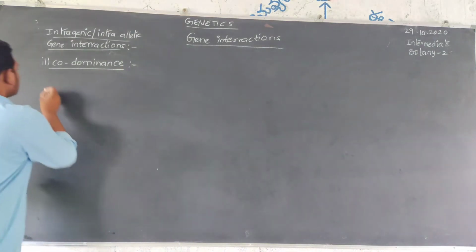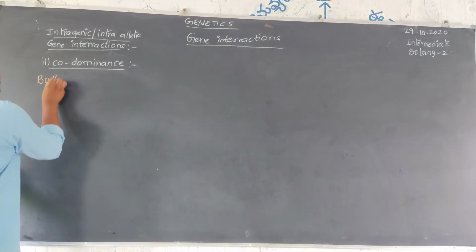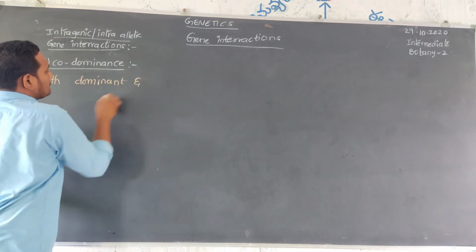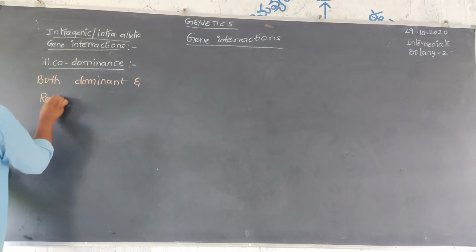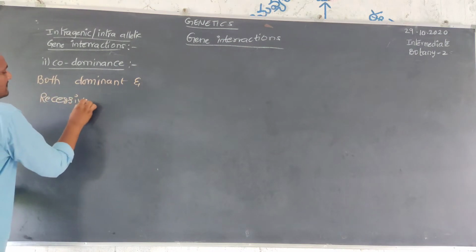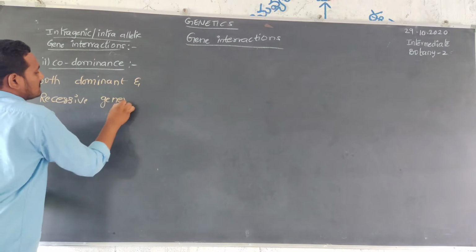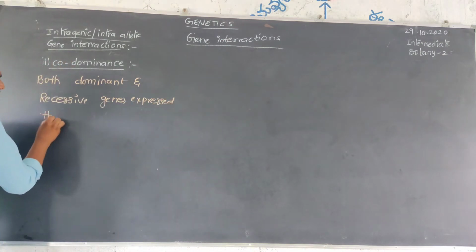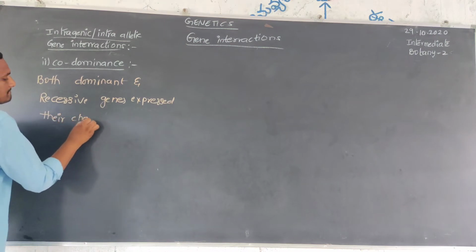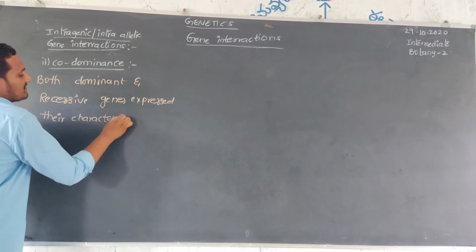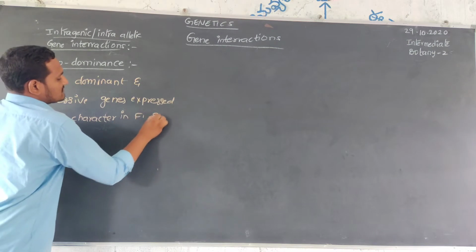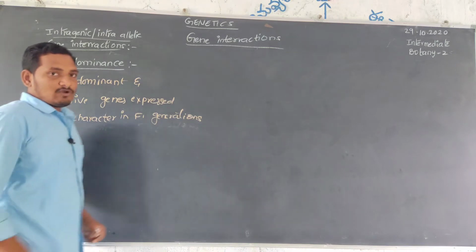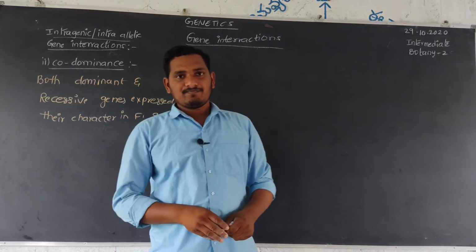Codominance means both dominant and recessive genes express their character in the F1 generation. In the F1 generation, we observe both parents' characters.